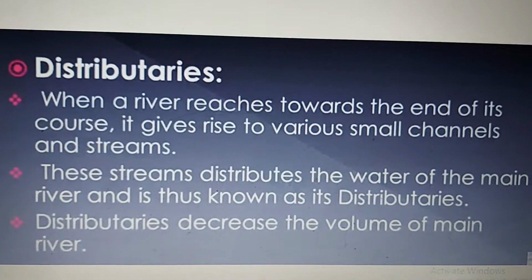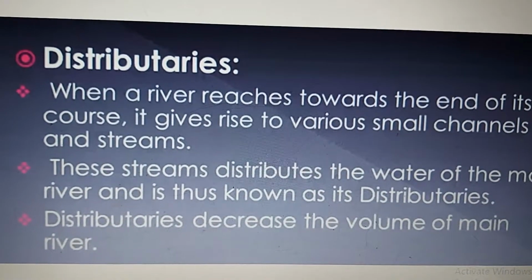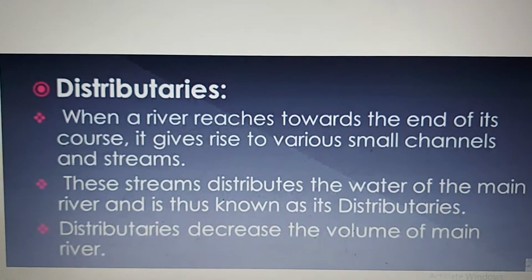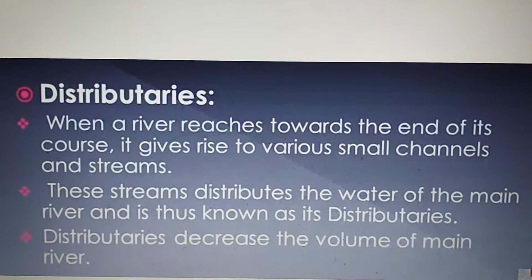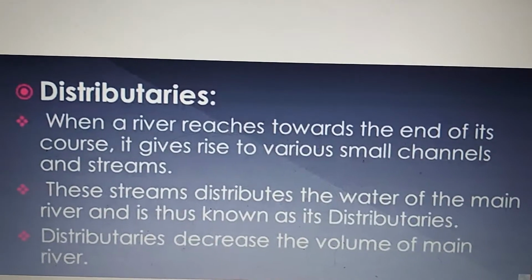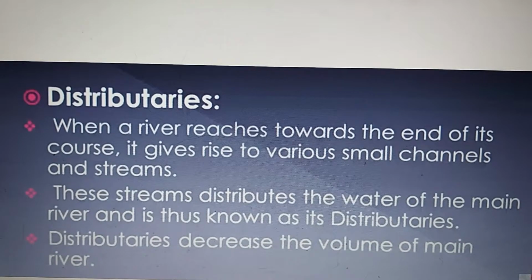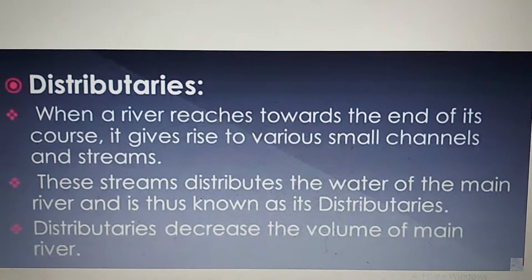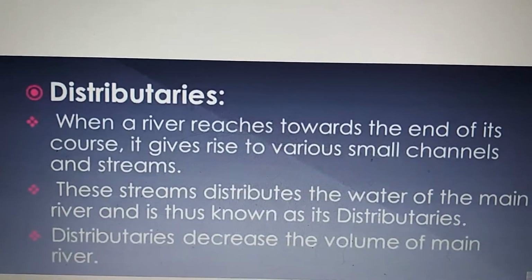Children, another feature of deposition is the formation of distributaries. Now when a river reaches towards the end, when it is about to enter into the ocean, lots of sediments are being brought to it, and then the river is unable to flow into the sea or ocean. So small streams or channels are created. Okay, then these waters are distributed through these channels, and then they empty out into the river. So when they empty out, they decrease the volume of the river.